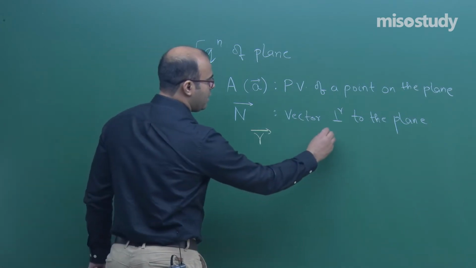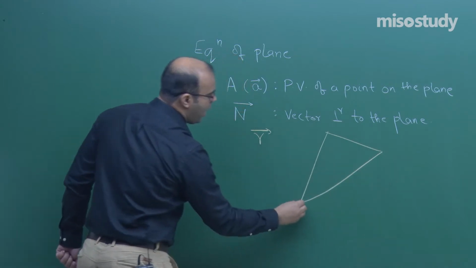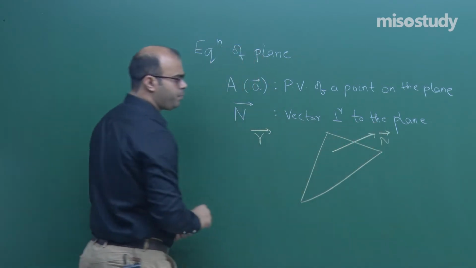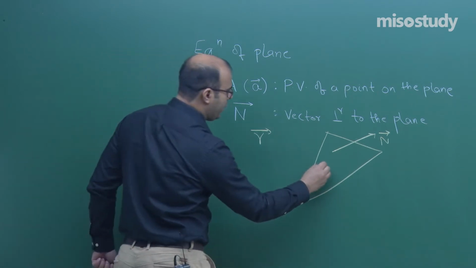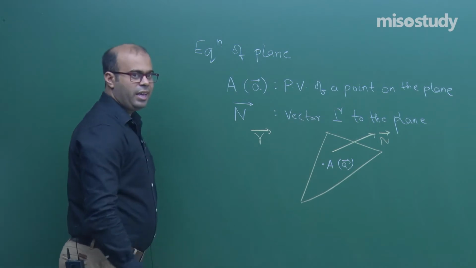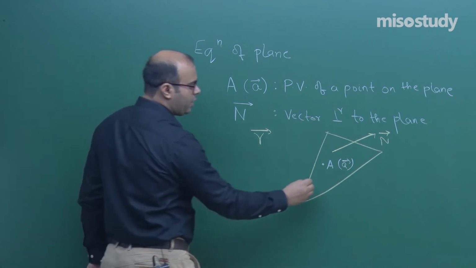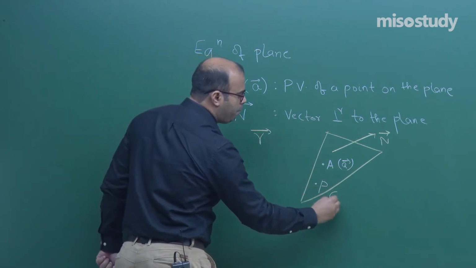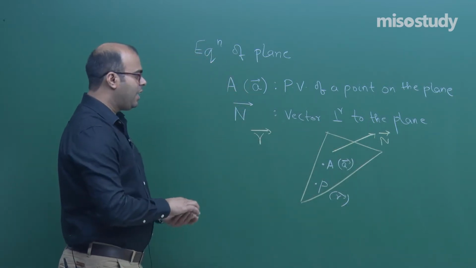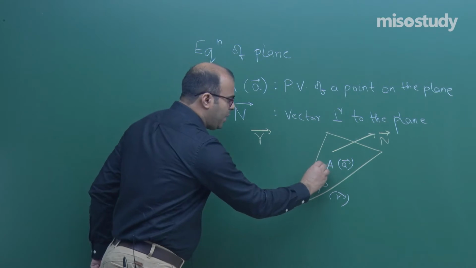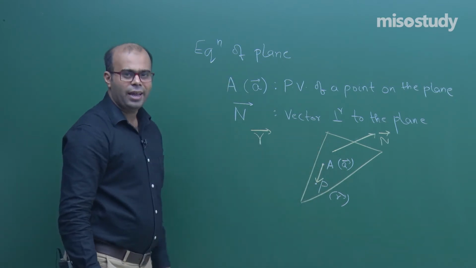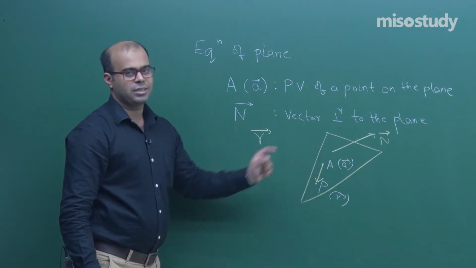Now, if this is a plane and there is a vector n which is perpendicular to this plane, and there is a point A whose position vector is a vector, then if we take the position vector r of a point P which is varying all over the plane, we can say that the vector AP is perpendicular to the n vector wherever P lies on the plane.